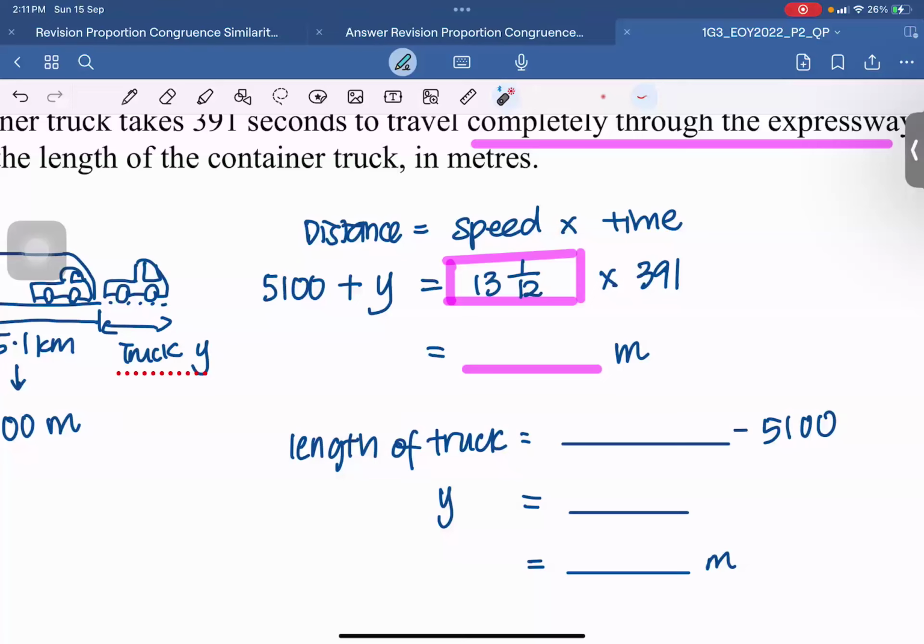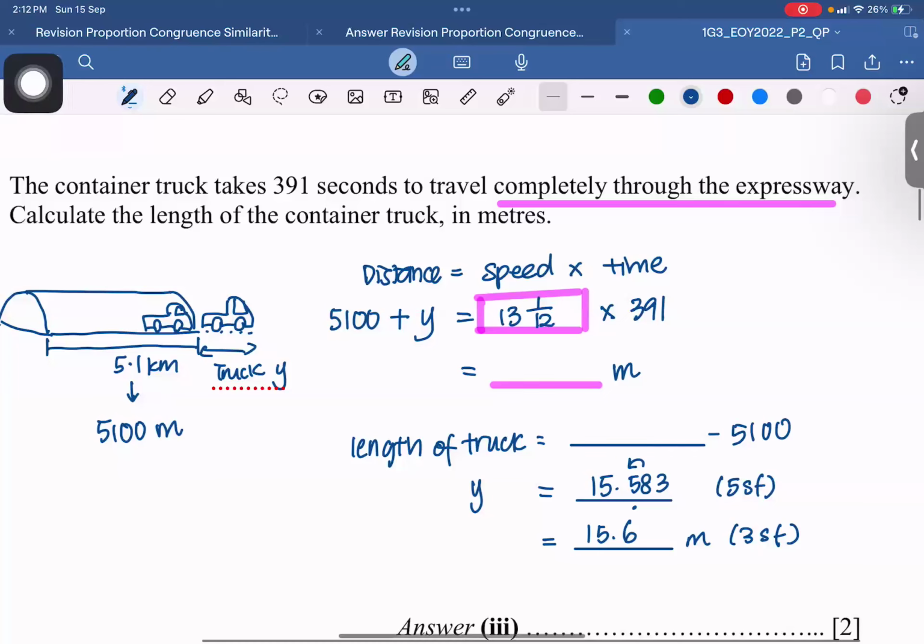But if it's the final answer already, you can choose to write the answer in 3 significant figures, right? So I calculated my answer. I got 15.583. Working is in 5 SF. Then I round off my final answer to 3 sig figs. That will get me 15.6 meters. Right, so y'all take a look. Okay, understand the concept, and then we'll move on to the next question.